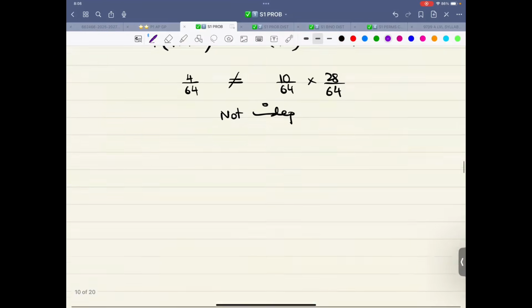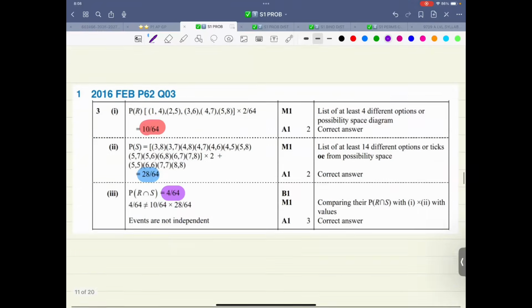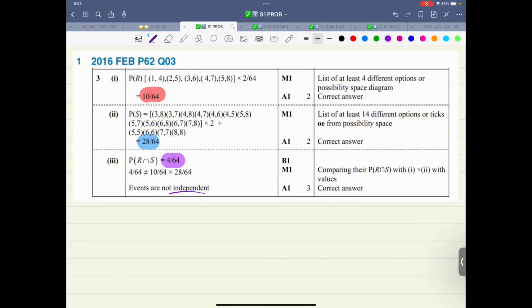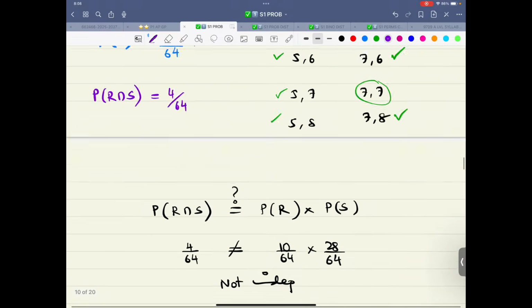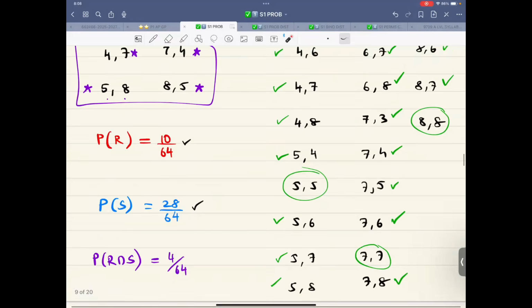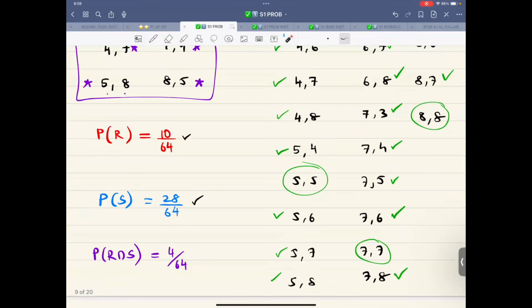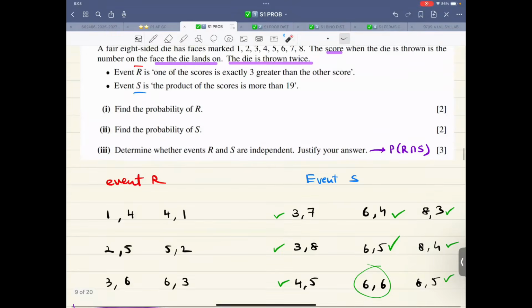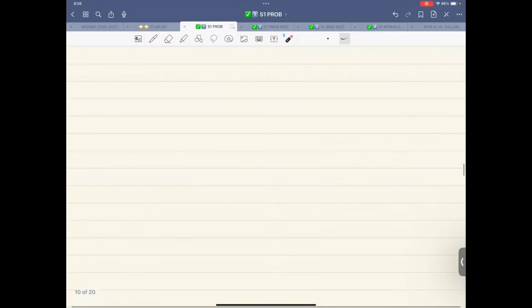Now it says, yes, it's not equal, therefore not independent. Now, first of all, someone was asking this question. I have listed everything down. So maybe if I listed 3, 7 and did not list 7, 3, then I would multiply by 2. But I've already done the job. I have listed every single possibility for the peace of mind. So that was a nice question that we did.